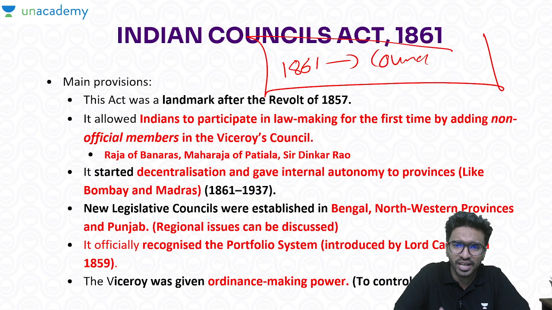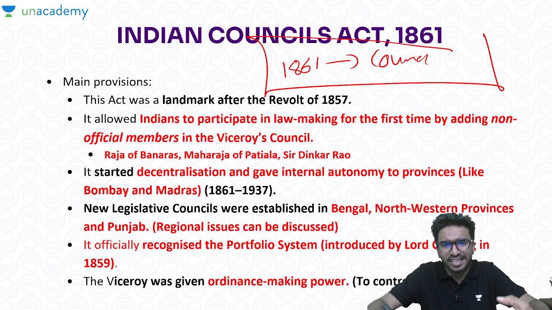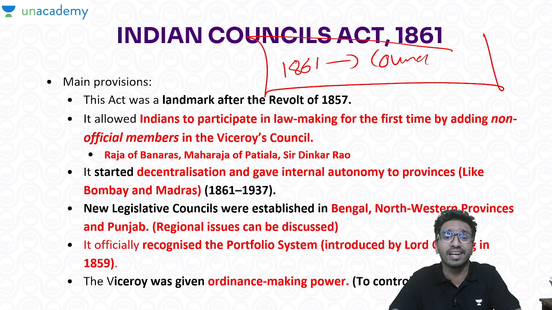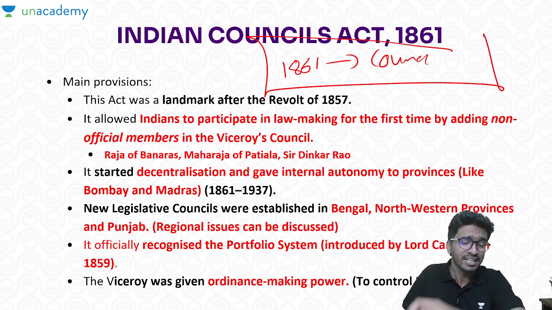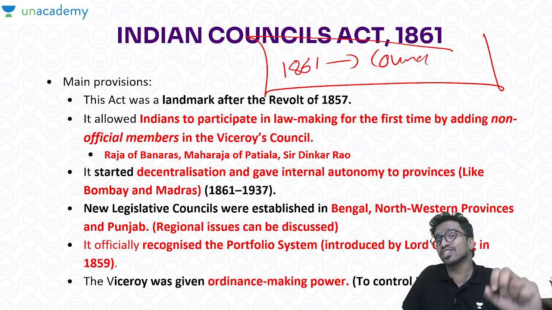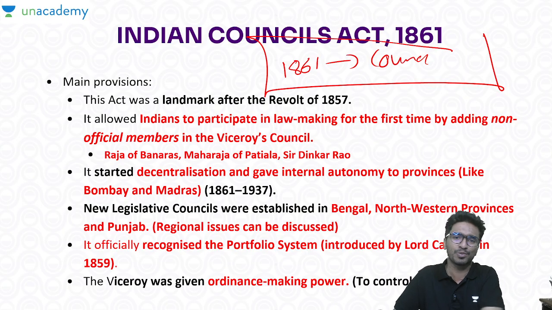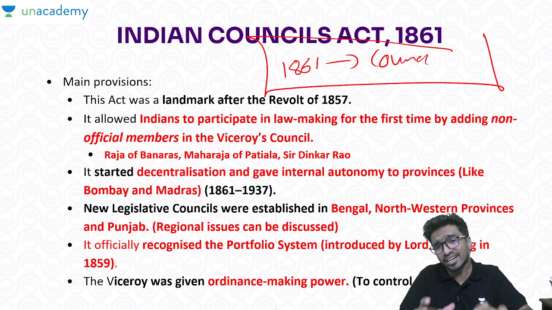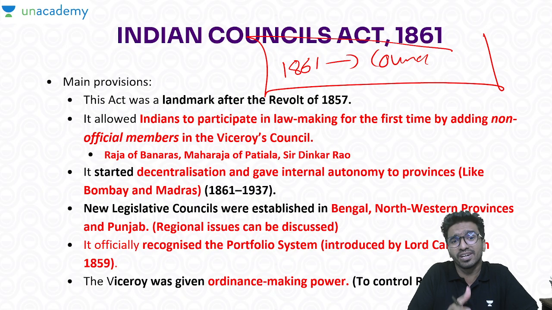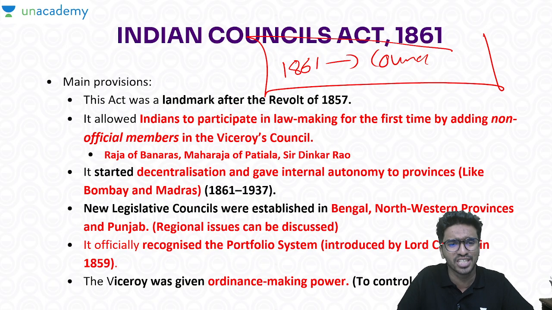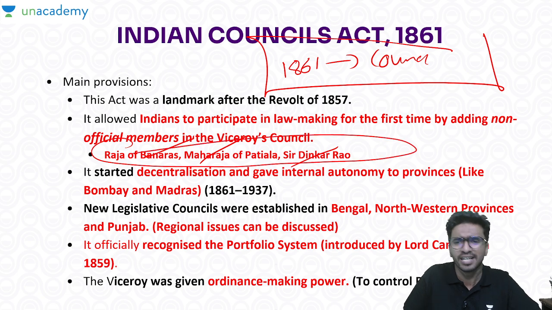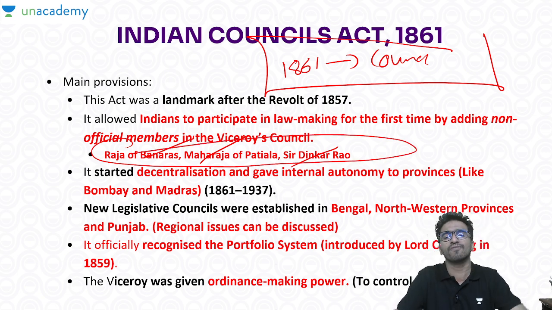This is considered the major landmark act which was brought after 1857. Here we slowly started making Indian people part of the legislative mechanism. So what was the reason? Yes, the 1857 revolt, and after the 1857 revolt, the 1861 Council Act. In that act we realized that Indians should be part, then only can we diplomatically deal with these people. You have to understand that these members were non-official members. A few examples were the Raja of Banaras, Maharaja of Patiala, Sir Dinkar Rao. These people were among the first to get into the lawmaking process.